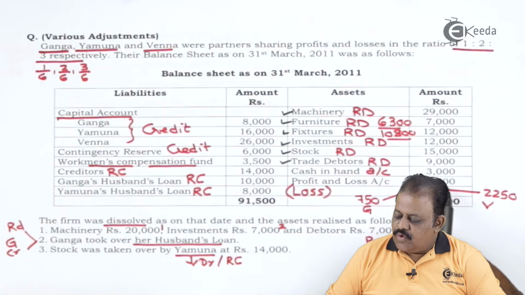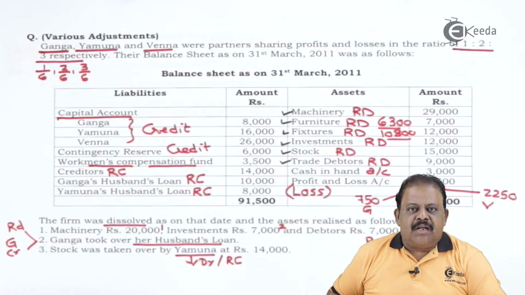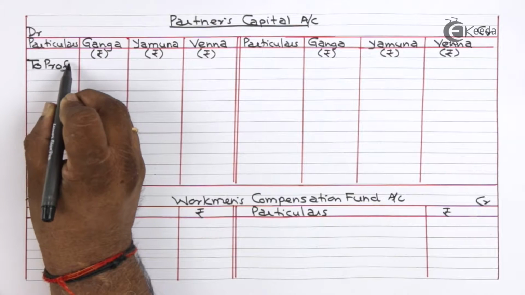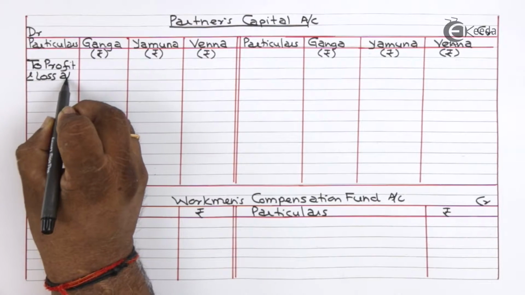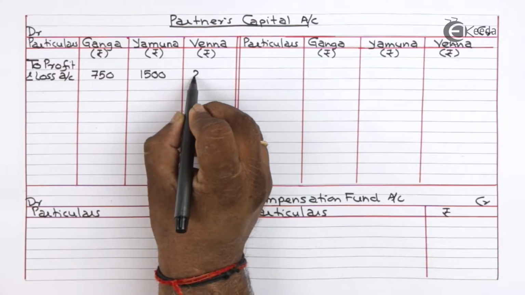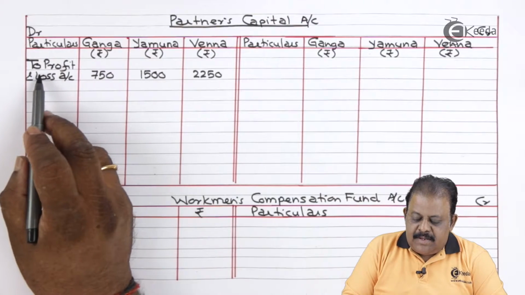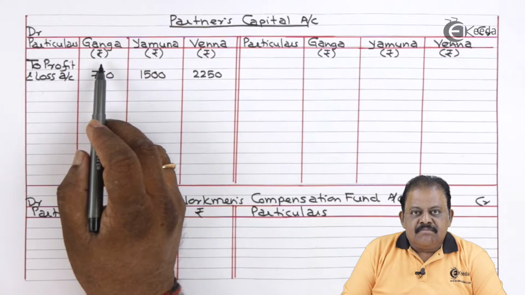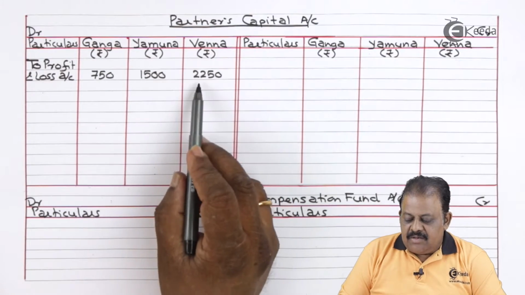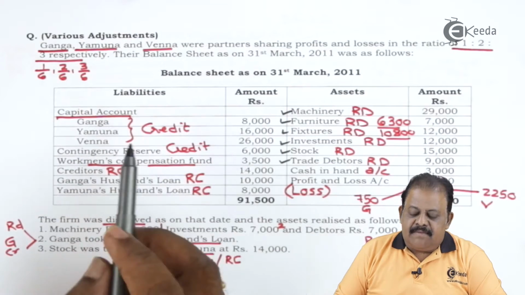Profit and loss account 4,500. This loss will be transferred to partners capital account debit side. Partners capital account debit to profit and loss account Ganga 750, Yamuna 1500, Venna 2250.